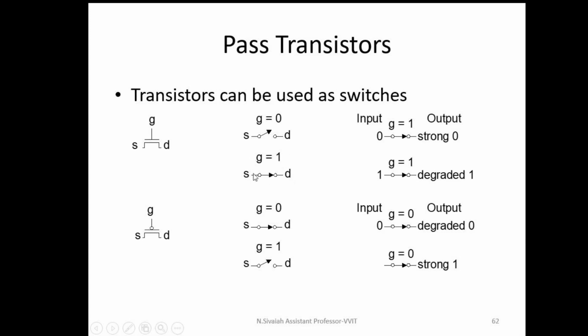The NMOS transistor acts as a pass transistor whenever the input is logic 1, otherwise it acts as an open circuit. Similarly, if the gate voltage is 0 for PMOS, it acts as a short circuit and the input is transferred to the output side. So the PMOS transistor acts as a pass transistor whenever the gate voltage is 0, otherwise it acts as an open circuit.